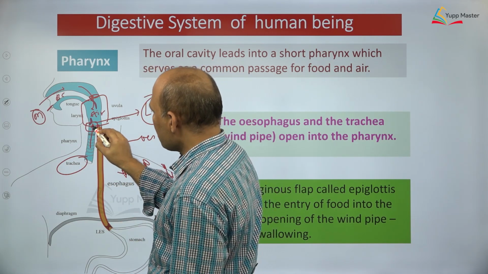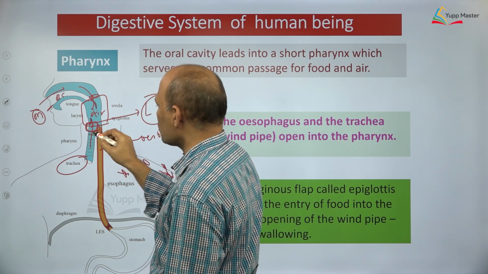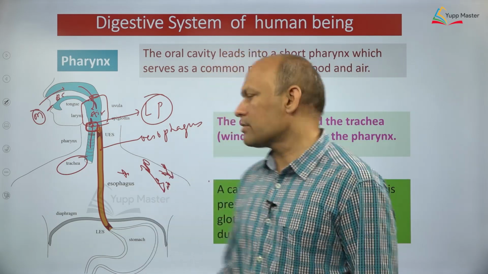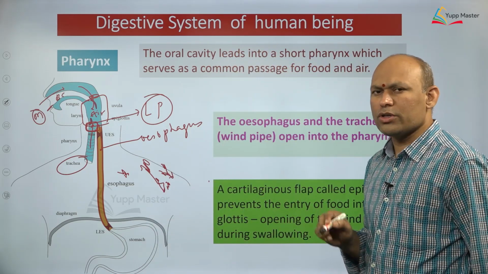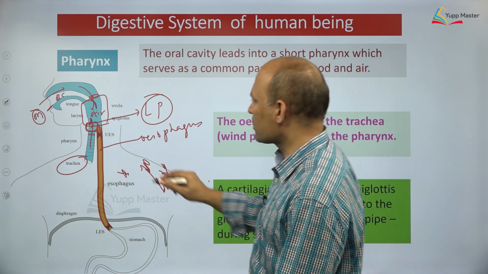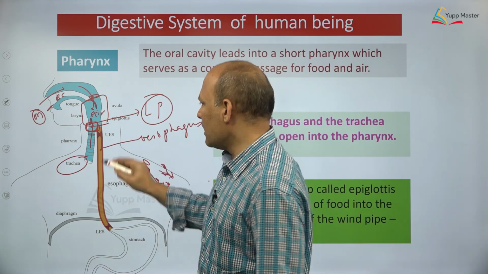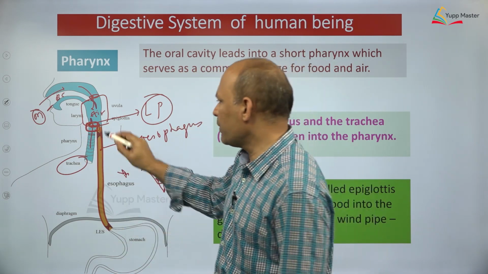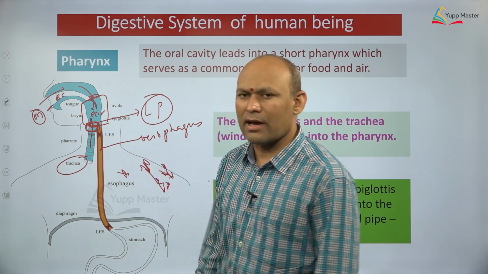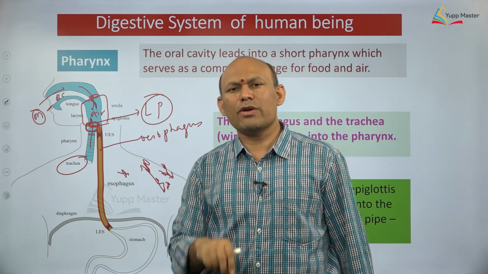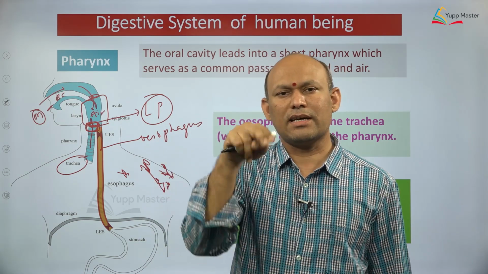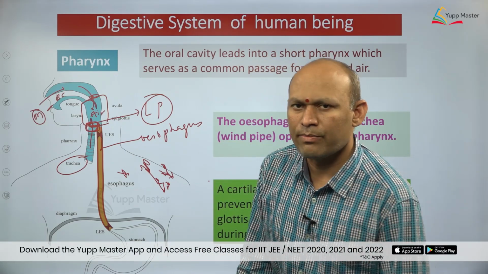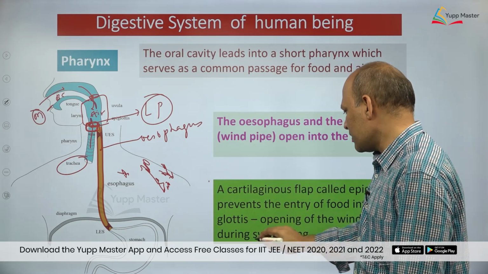At the anterior most part of the trachea you can find a small cartilaginous box, and that small cartilaginous box is called, most important, dear students, the voice box, that is larynx. The larynx has an opening called glottis, through which the trachea opens into the pharynx. While swallowing food, the glottis is covered with a lid-like structure called epiglottis, which is made up of elastic cartilage.